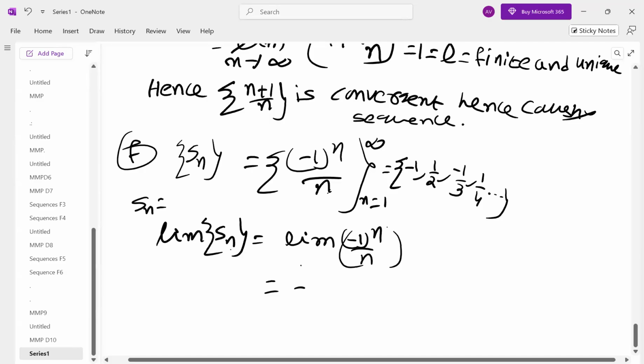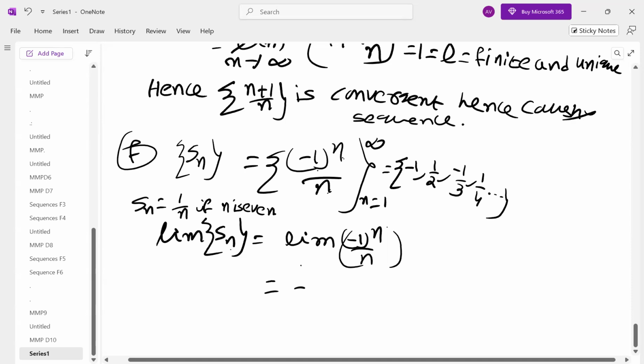How to simplify this? If n is even, minus 1 to the power of an even number is 1. So Sn is 1 by n, if n is even. And minus 1 power an odd number will be minus 1.